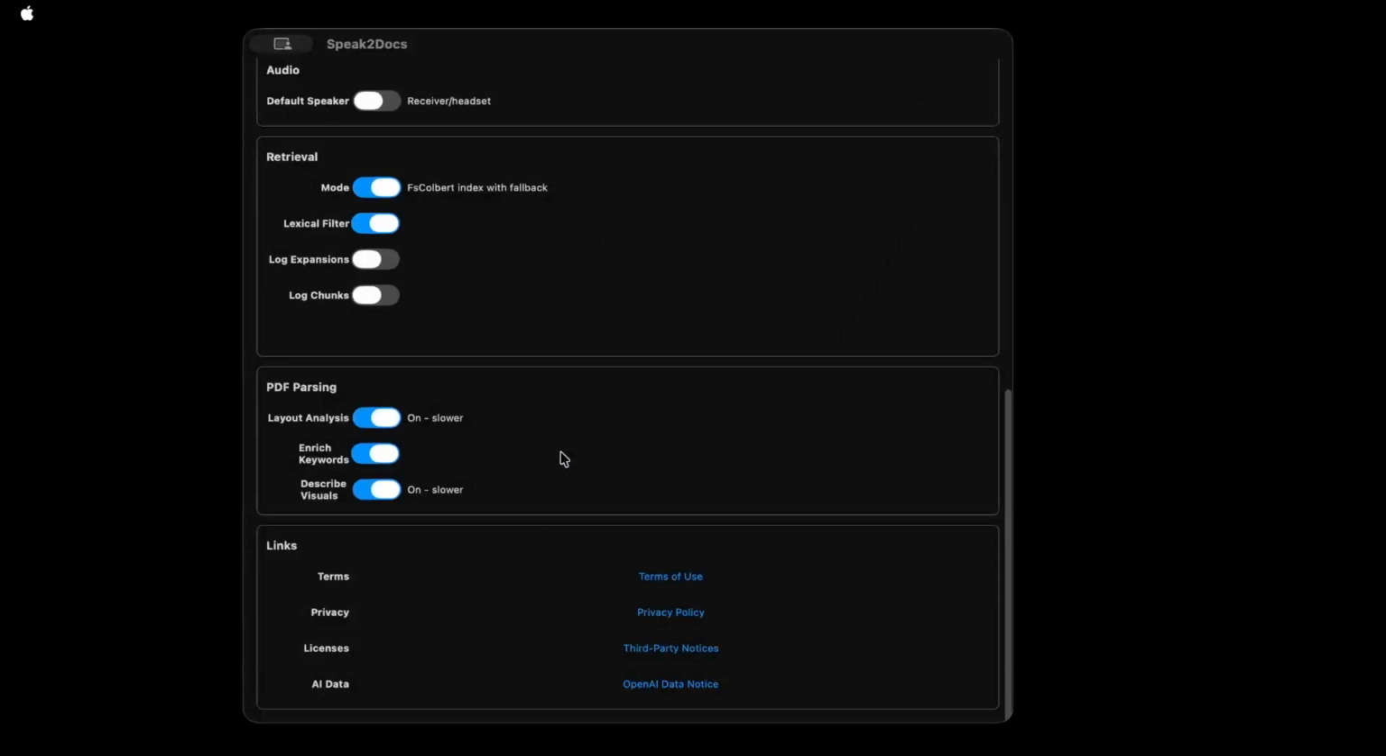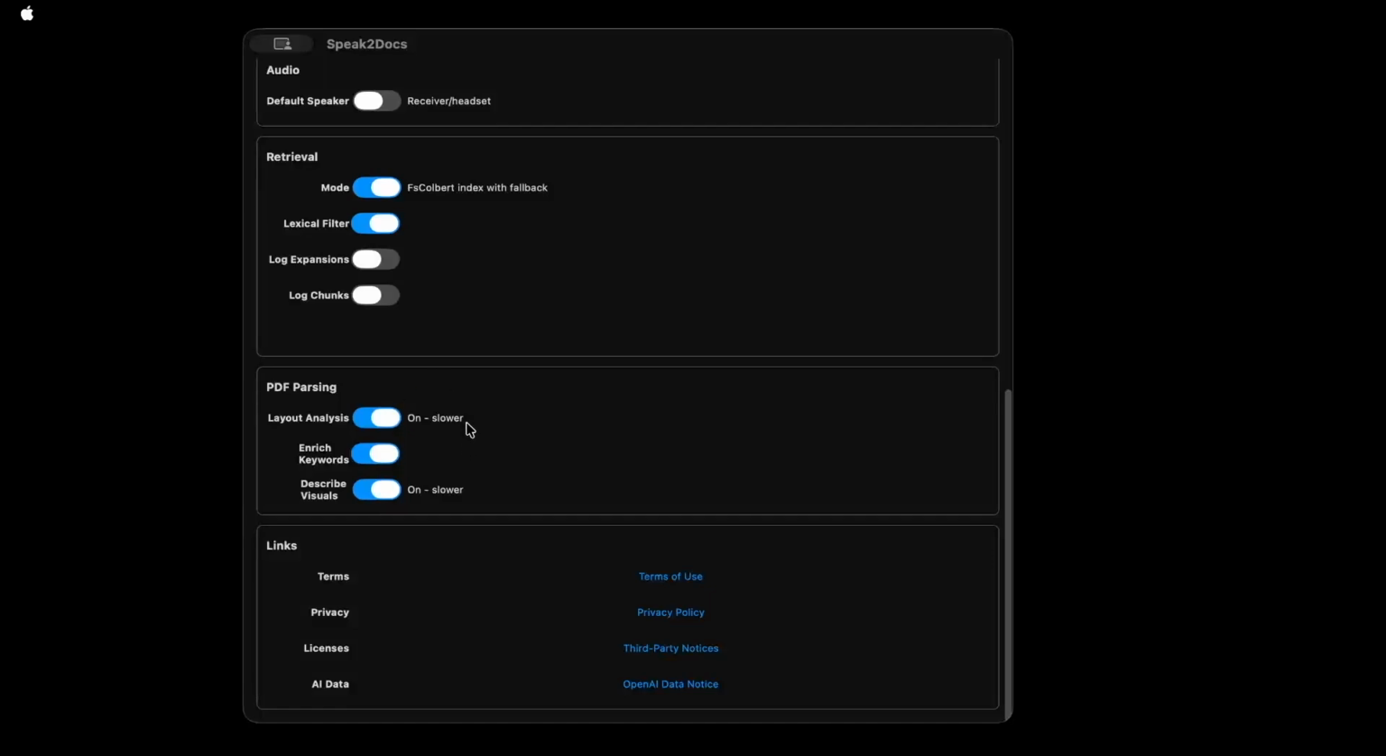Another group of settings relates to parsing, or ingesting and indexing, PDF documents. The three main settings are layout analysis, enrich keywords, and describe visuals.